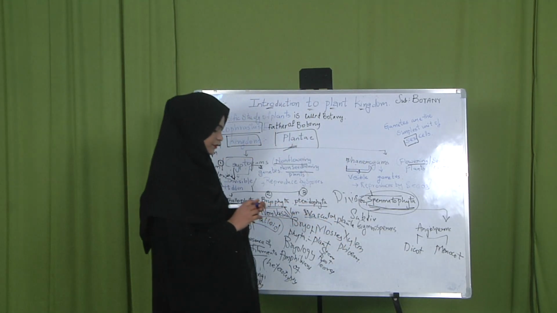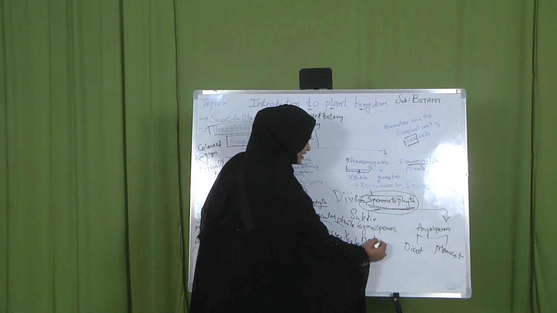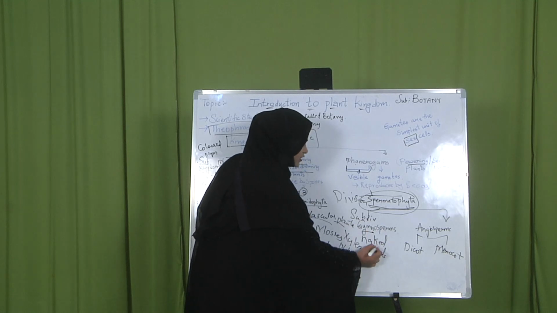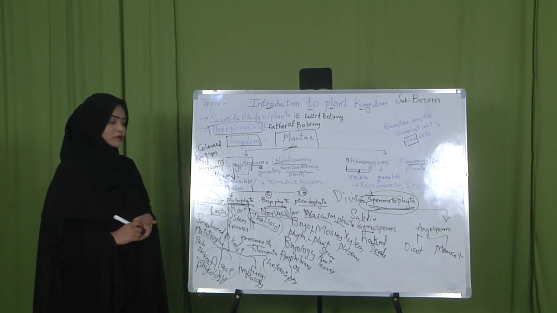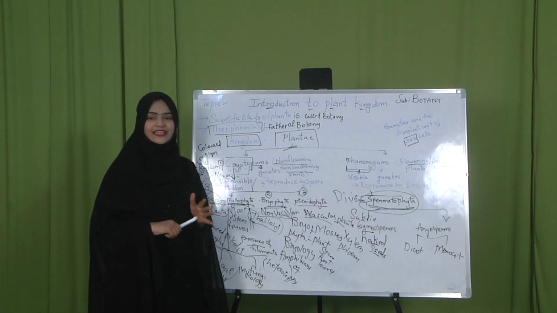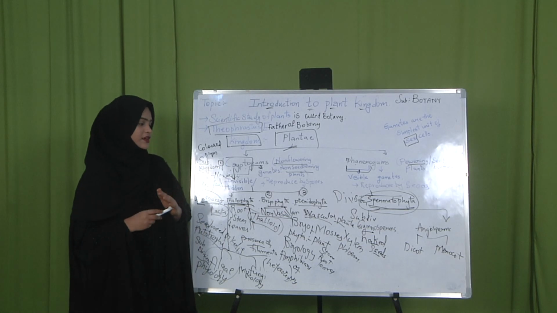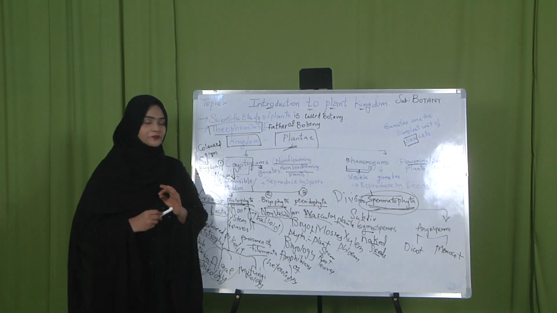What is gymnosperm? Gymnosperms are naked seeds. Gymno means naked. Angiosperms are the covered seeds. What do you mean by gymnosperms? These are the naked seeds. The whole plant body is like a naked ovule or naked seed. Whereas angiosperms are the flowering plants.